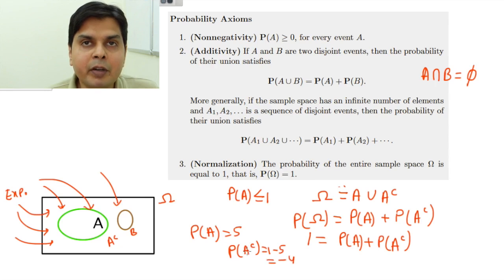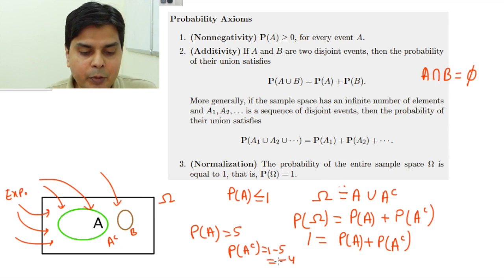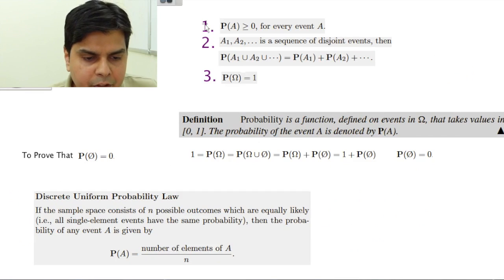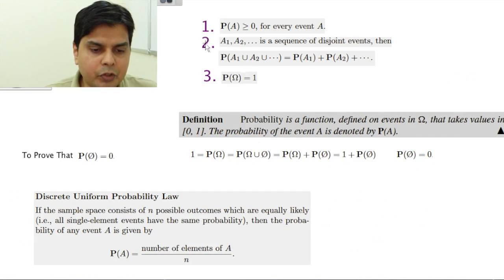Now A complement is also an event. So if the probability of A complement is minus 4, it means it is violating this axiom that P(A) has to be greater than or equal to 0. So for none of the events can your probability be more than 1. Based upon these three axioms which we have just discussed,